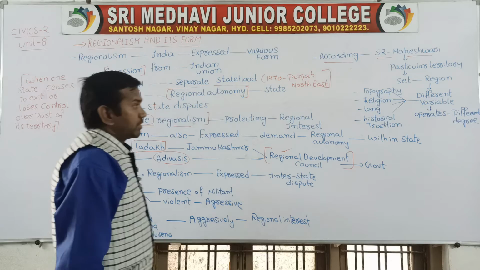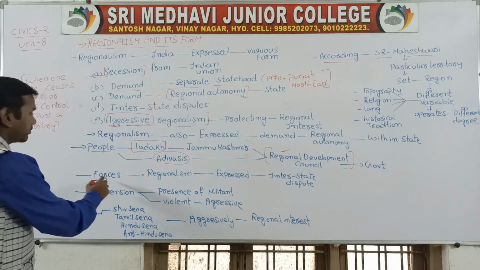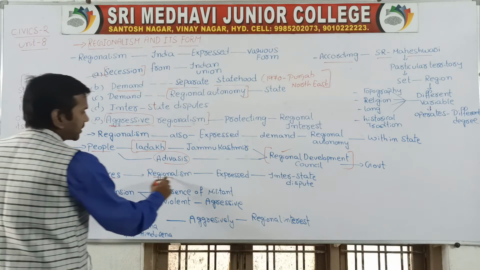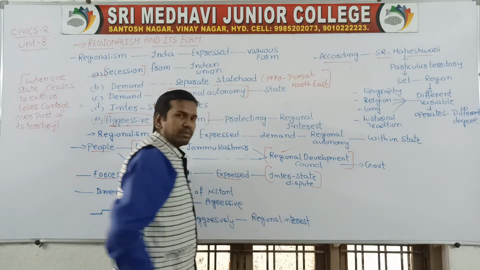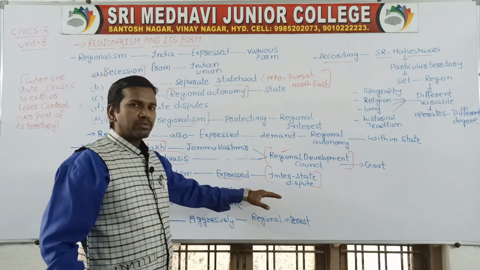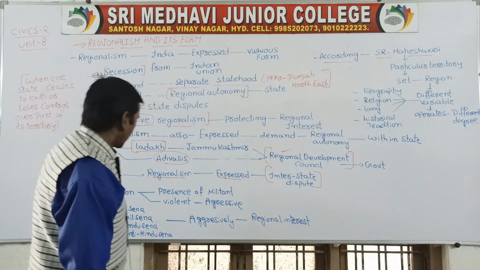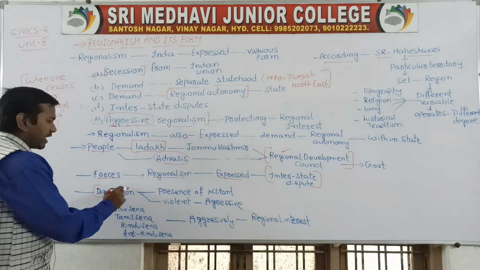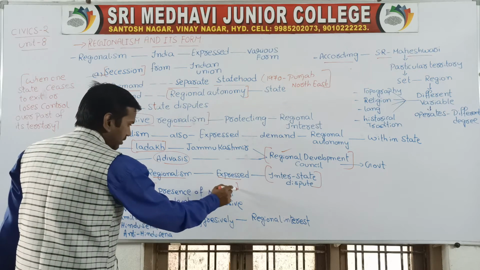Next, we will go forward. There are many forces of regionalism that can be expressed in the form of interstate disputes. Sometimes regionalism can be expressed in the form of central and state disputes. That is also one form of regionalism. Another form of regionalism is the presence of militants.